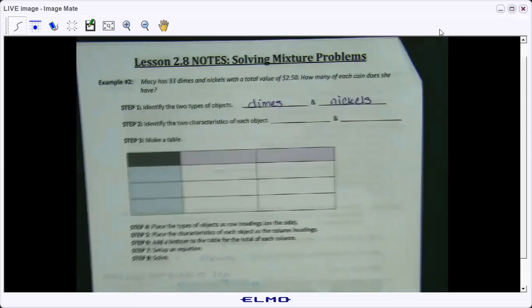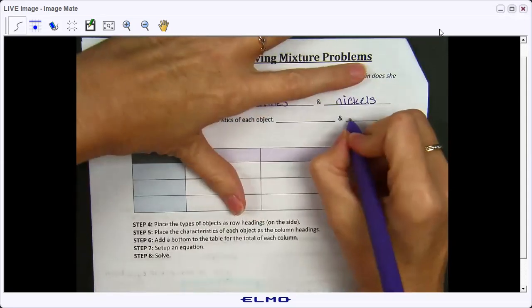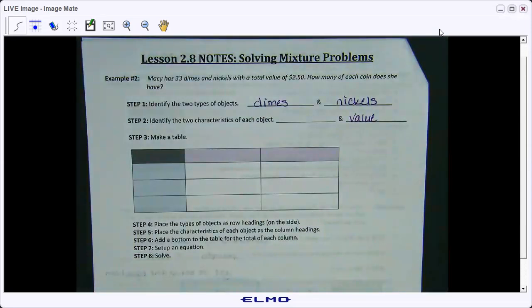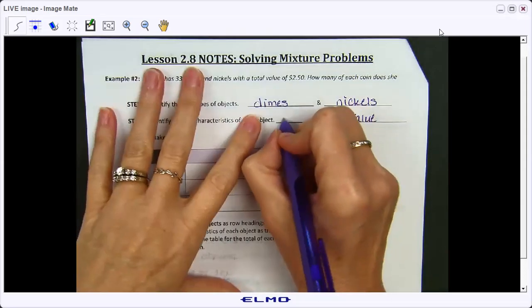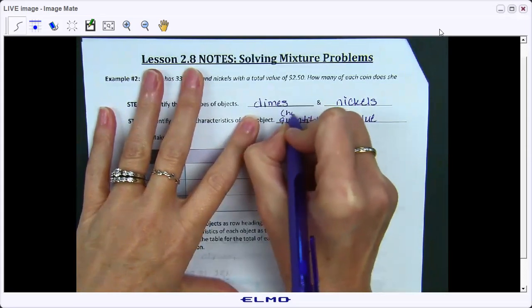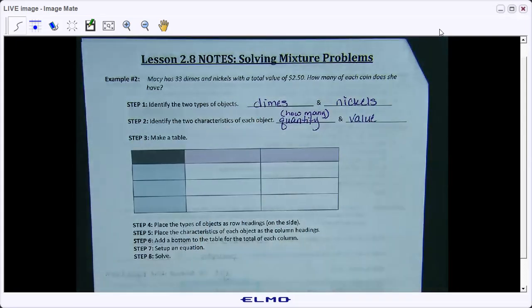Okay, the characteristics might be a little bit more challenging, but can somebody tell me what the characteristics are? Even if it's just one, Maddie? Like the value or like the total value? Yeah, the value. I'm gonna put that here. And anyone? 33 dimes. Yeah, the quantity, how much? So quantity. And if you just want to put how many, you can, as long as you're using a term that makes sense to you.